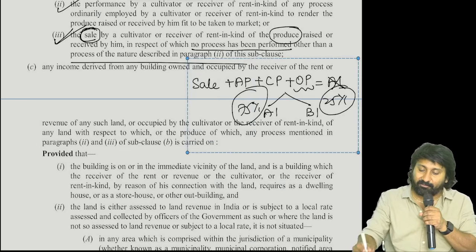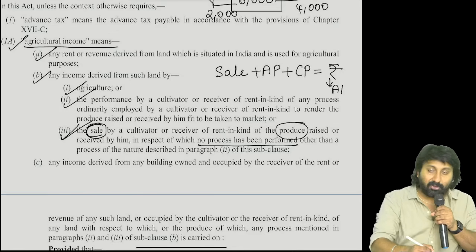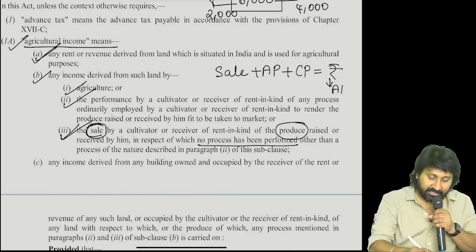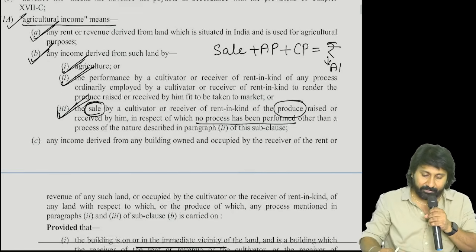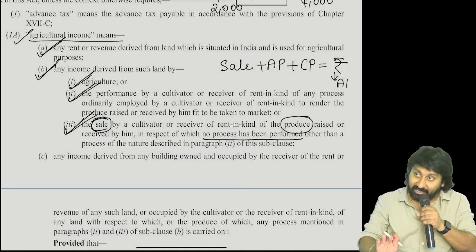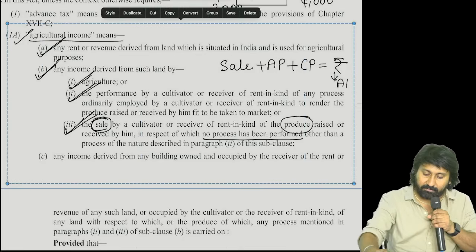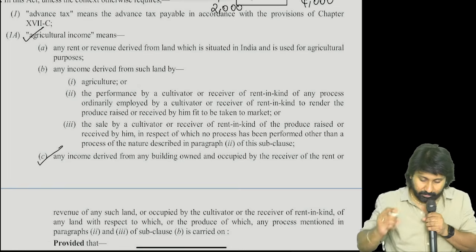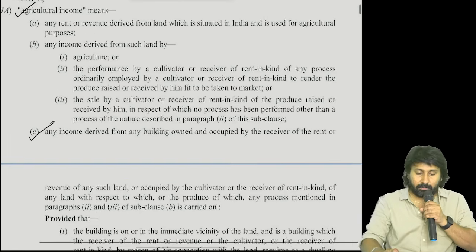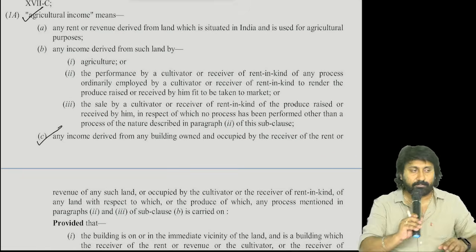At last, what we completed now in the agricultural income definition, section number 2, clause 1A, sub-clause A, sub-clause B, items 1, 2 and 3. Not yet completed. Still the definition is there. Start from the beginning again. I will mark them. Read it properly. Start again. Everyone in the class is not reading. Read loudly.